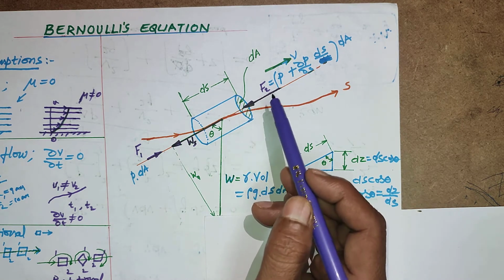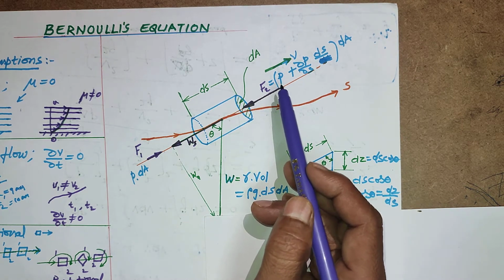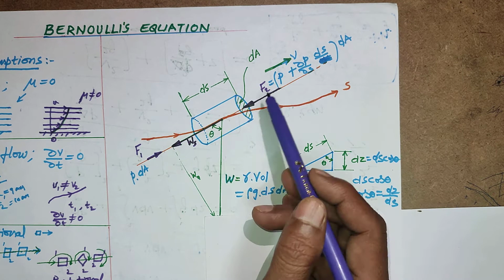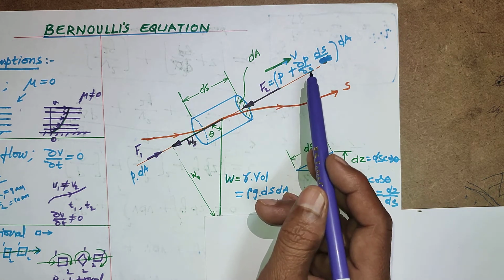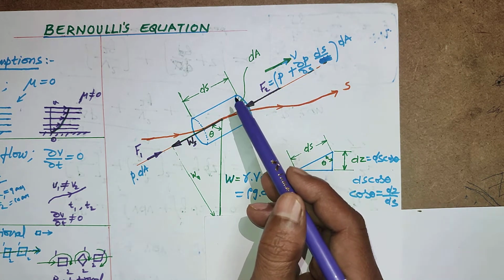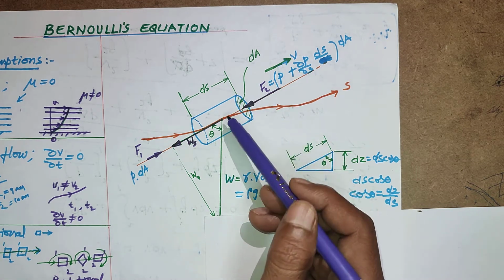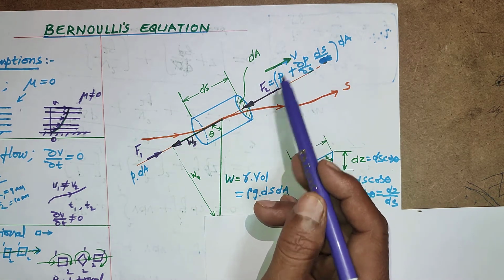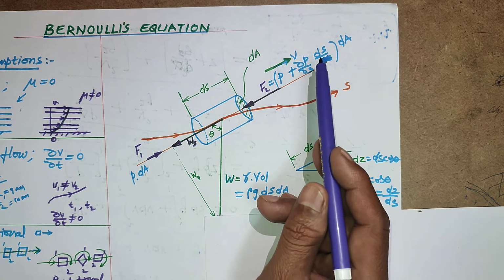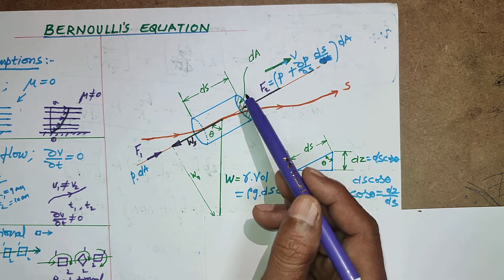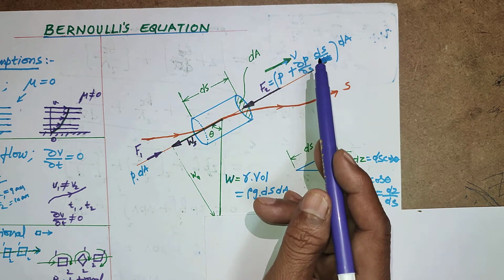Then come to force 2. This is the pressure plus the additional pressure, that is dou P by dou S. We can choose small differential, small partial differential elements. This is the partial derivative, dou P by dou S, into the length over which you are distributing, the ds length.